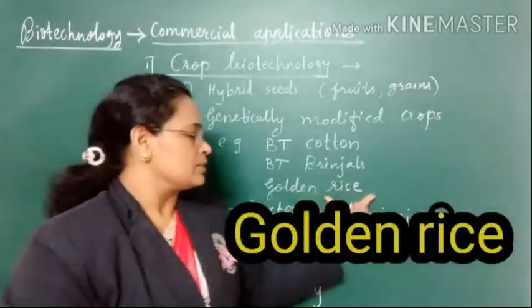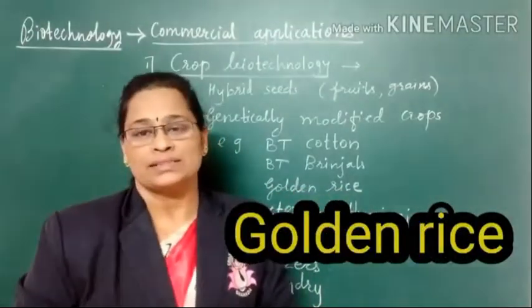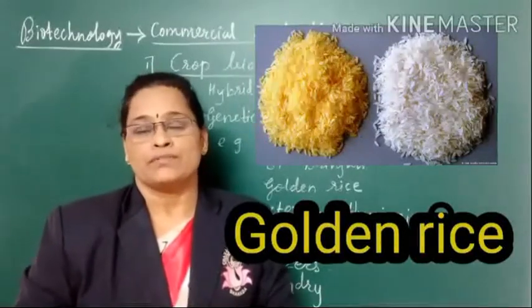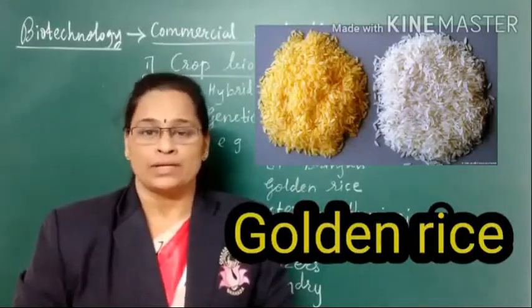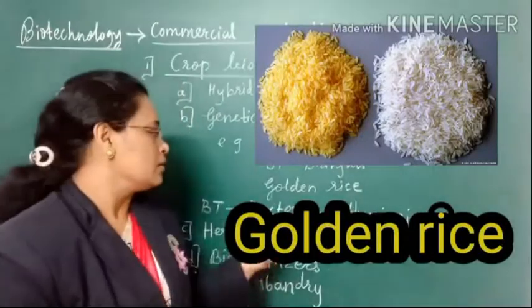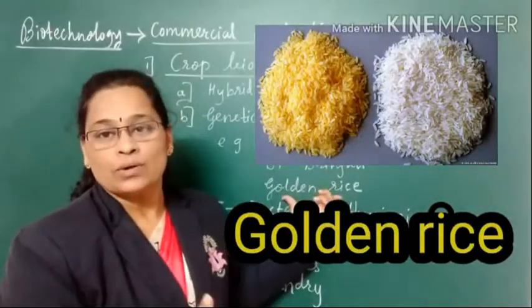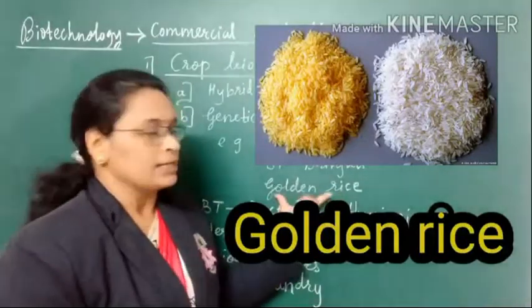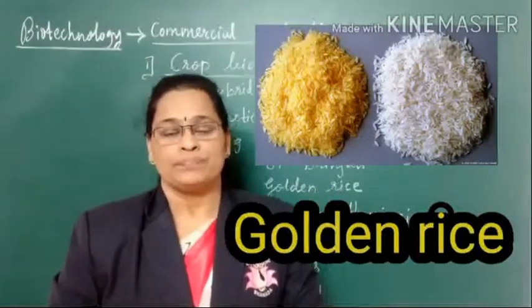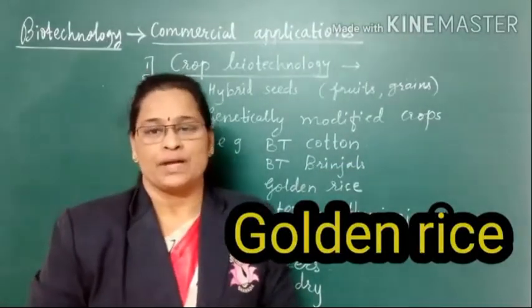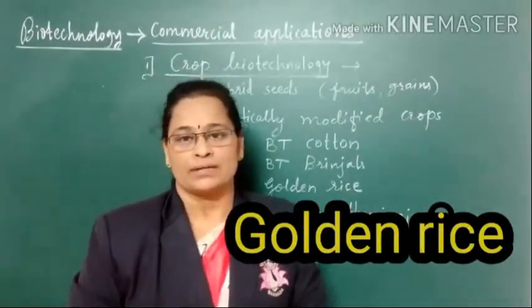Then golden rice is another example. Golden rice is nothing but normal rice in which the quantity of vitamin A or beta carotene is increased. Golden rice has more vitamin A, so it is called golden rice, and it can be done with the help of biotechnology.